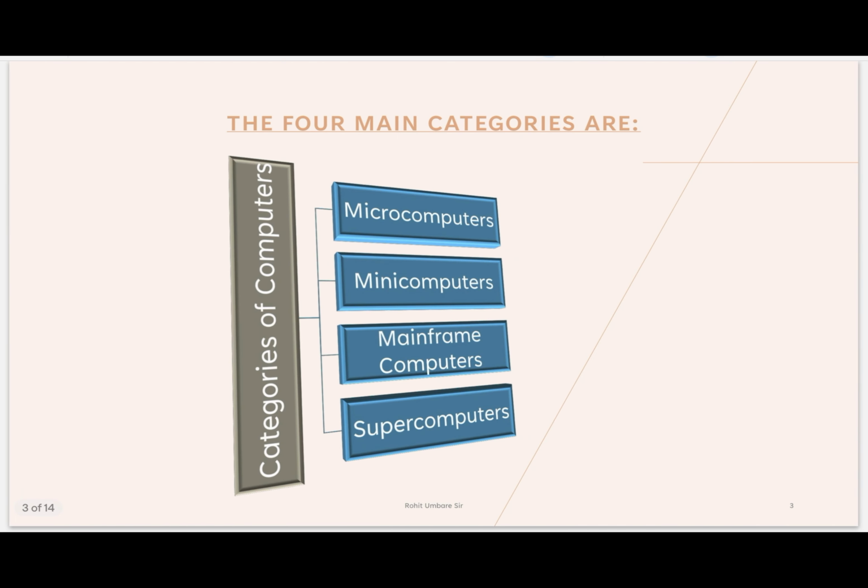Now we will see what the types are. There are basically 4 main categories of computer. First is microcomputers, then minicomputers, then mainframe computers and supercomputers. In short, whatever computer we use in schools, colleges and homes are called microcomputers. Minicomputers are some advanced version of that. Mainframe computers are used by firms, companies, big universities and banks, and supercomputers are used for weather forecasting and atomic research, very powerful computers.